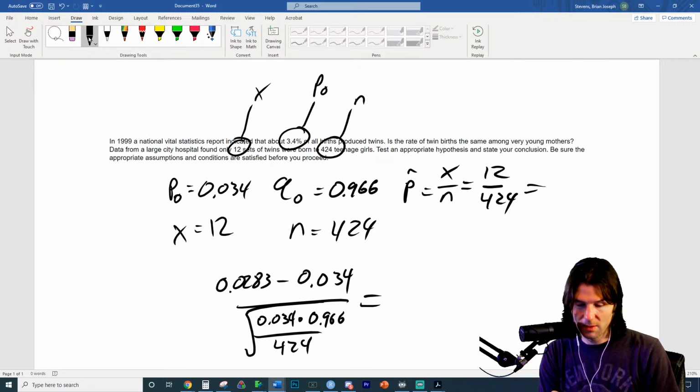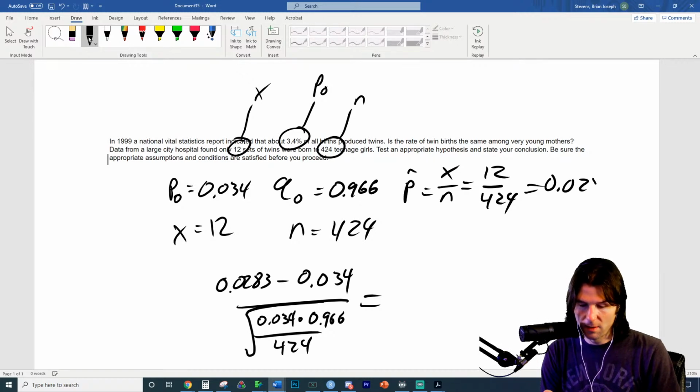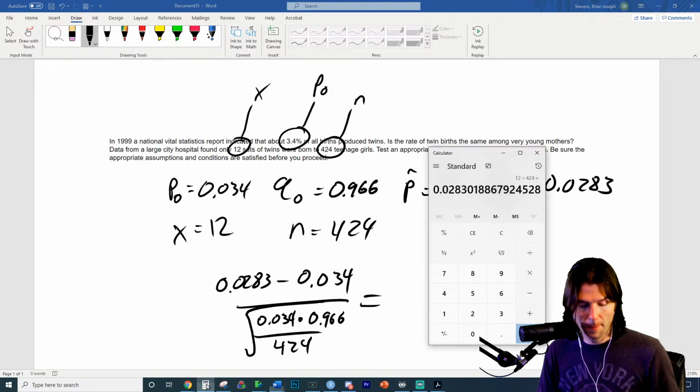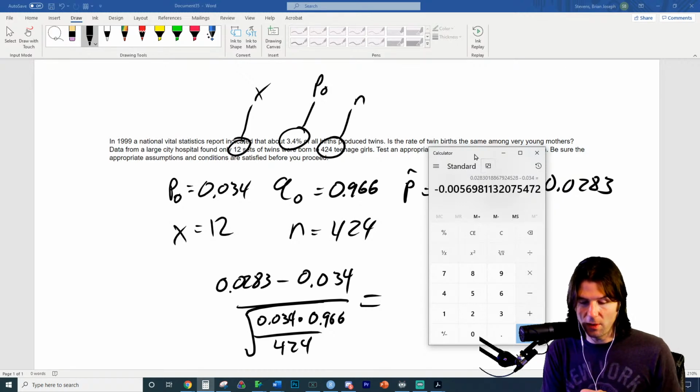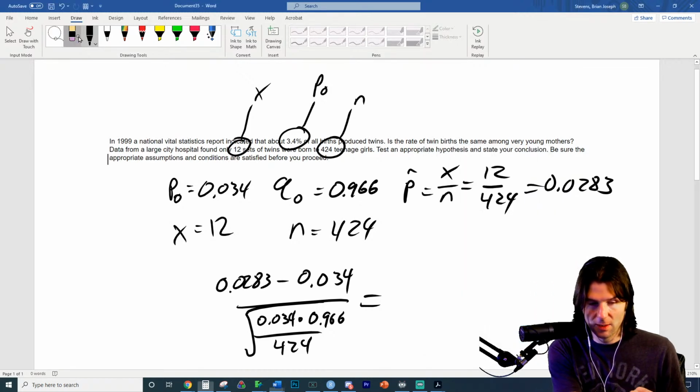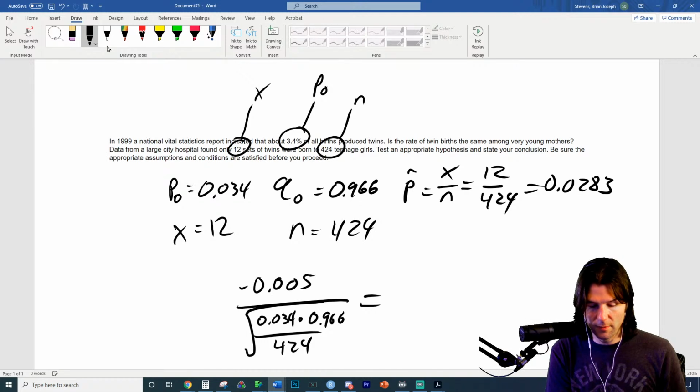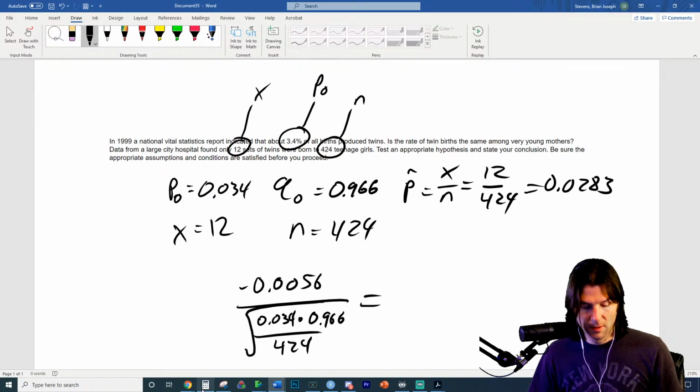And that was this. And let's go ahead and find the difference right here. So the difference between the two of these, minus 0.34. So negative 0.005698. Negative 0.005698. Good.